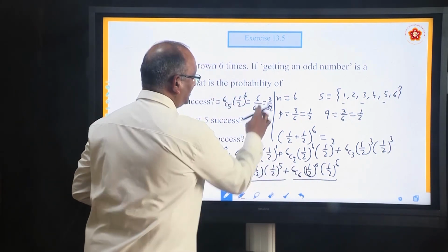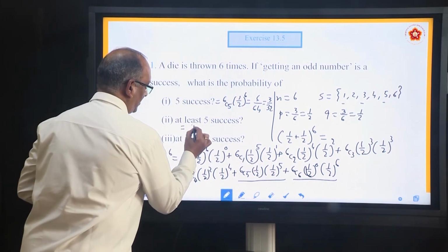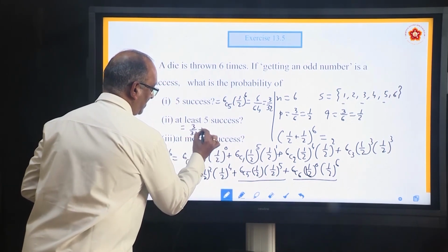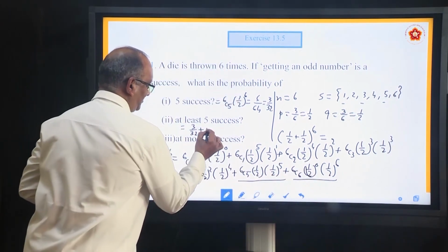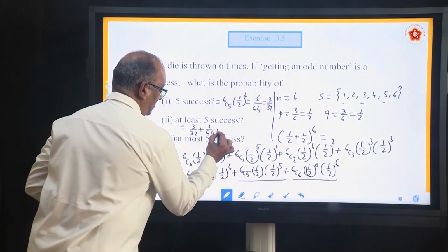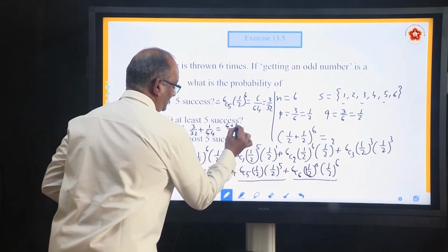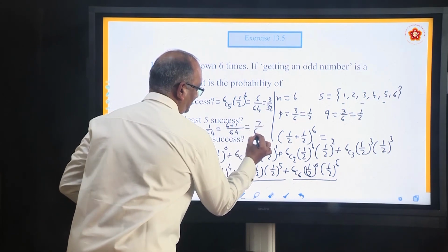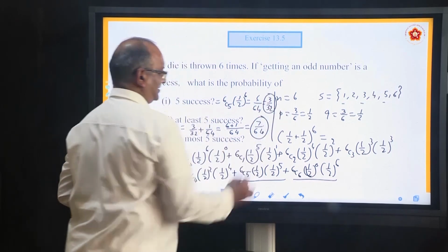This is how much? 3 by 32. 3 by 32 plus this one is how much? 1 by 64. 64 is the LCM. You will get 6 plus 1, 7 by 64. This is the answer. In the first case, this is the answer.